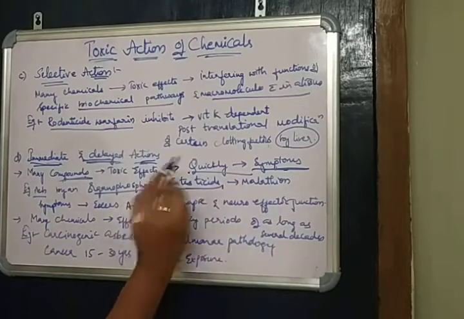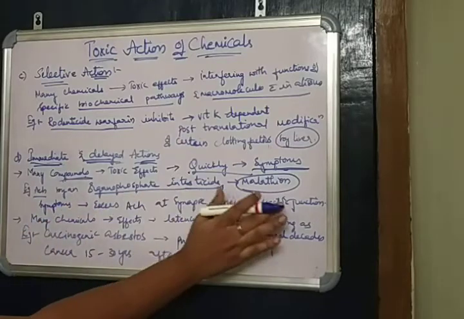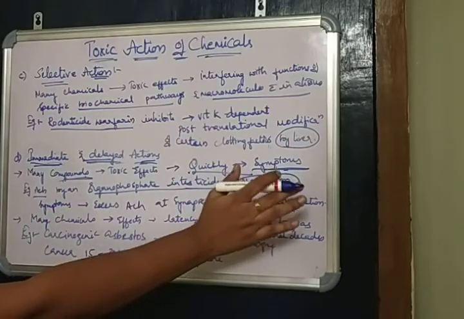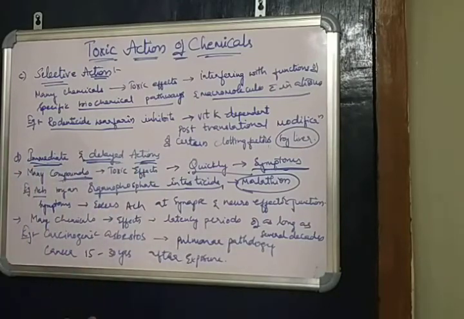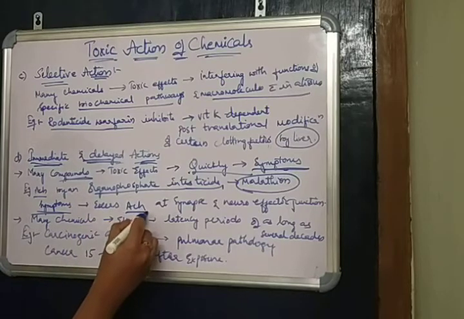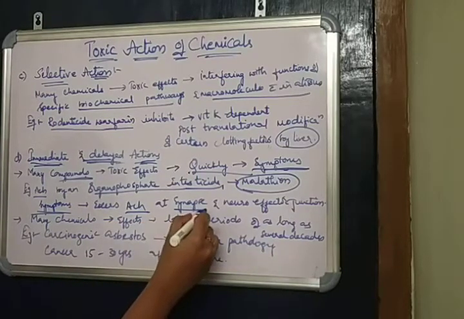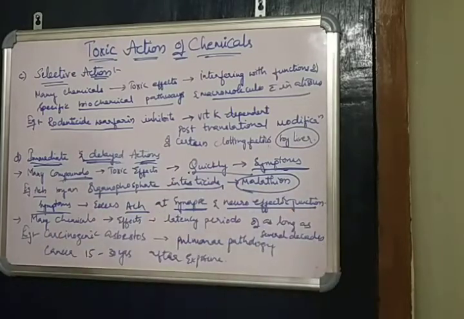like malathion. This malathion will rapidly lead to symptoms. It shows symptoms immediately after exposure to that chemical, the organophosphate insecticide malathion, which leads to an excess of acetylcholine at the synapse and neuroeffector junctions.